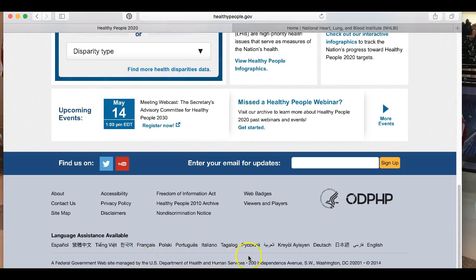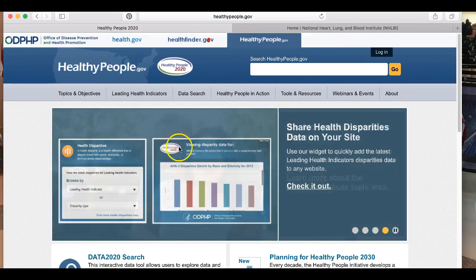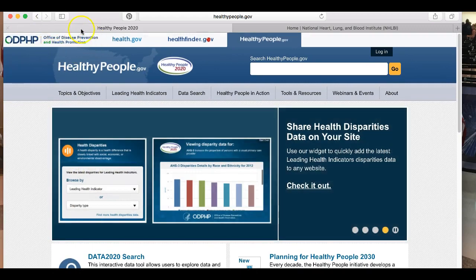Do you see this right down here? But the U.S. Department of Health and Human Services is like a big, huge umbrella. And underneath them, there are lots of little smaller departments. As you can see on here, the ODPHP, and you'll see this up here at the top too, Office of Disease Prevention and Health Promotion.